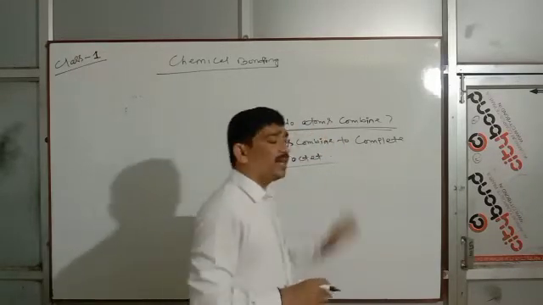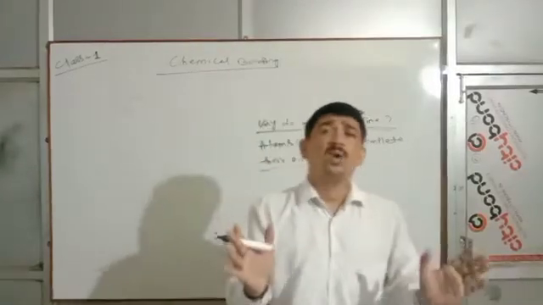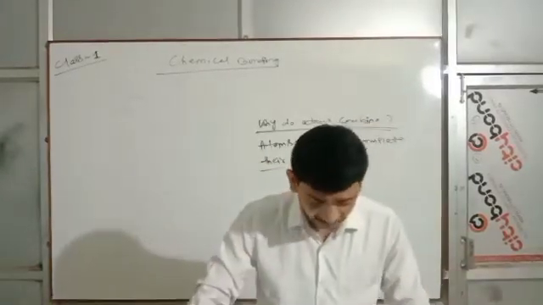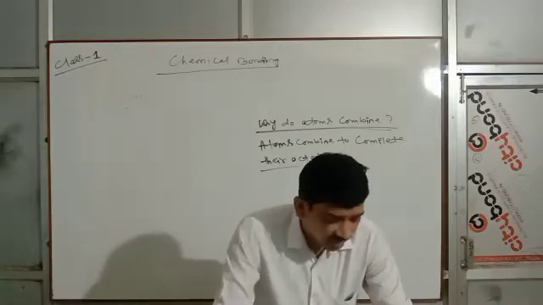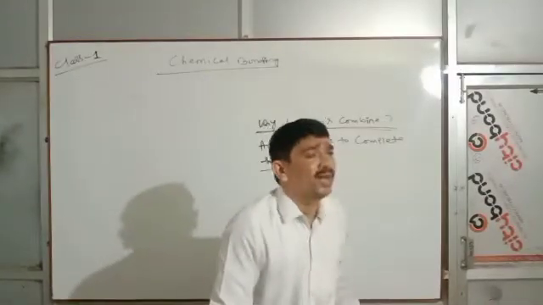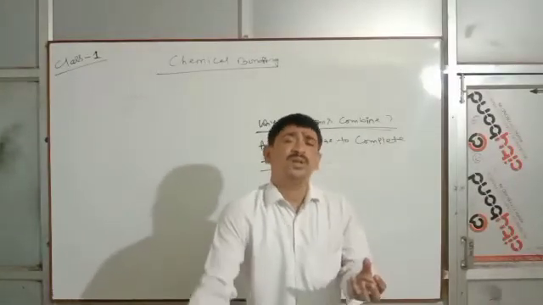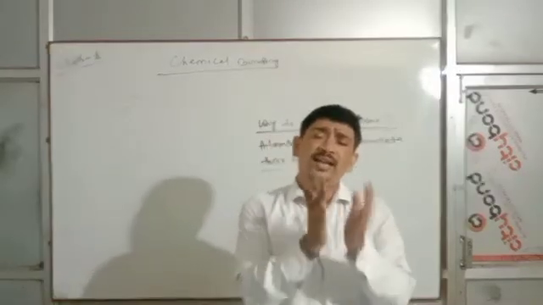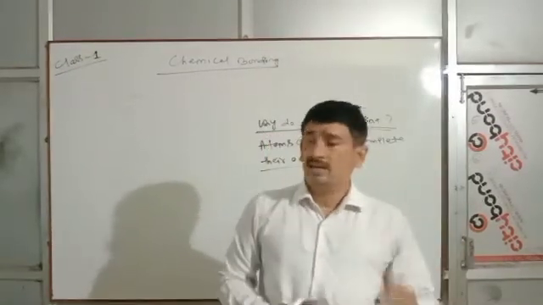Why do atoms combine? Atoms always combine to complete their octet. So atoms always combine, those atoms which do not have 8 electrons in their outermost shell.